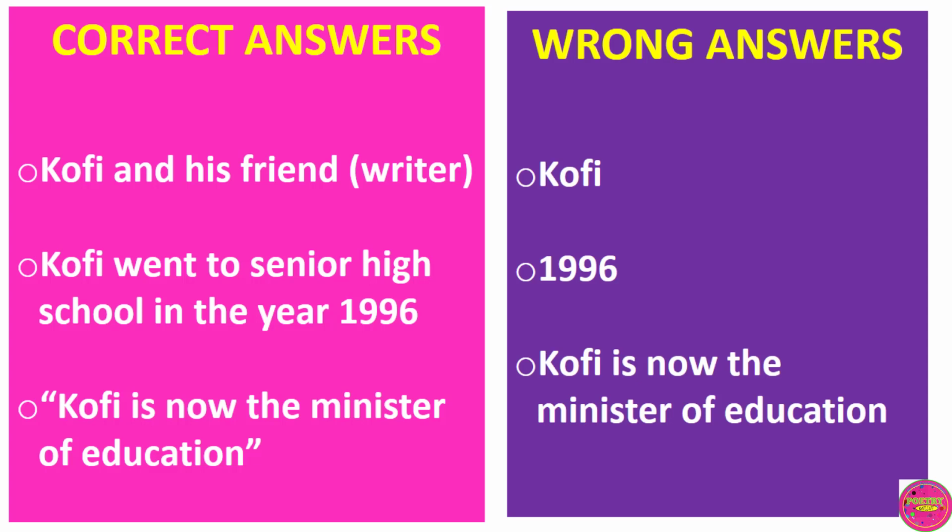3. What indication is there that the speaker is remembering the past? I still remember our first year in school. That's 1996. Therefore, we can confidently say that this passage is a recollection of what happened years ago. 4. Quote an expression in the passage to indicate that Kofi is successful. Kofi is now the Minister of Education. You put this in quotation marks. Candidates who write this without quotation marks will be marked wrong.